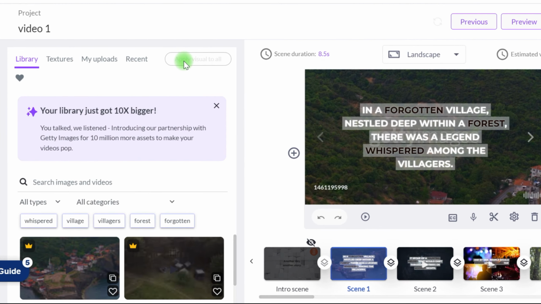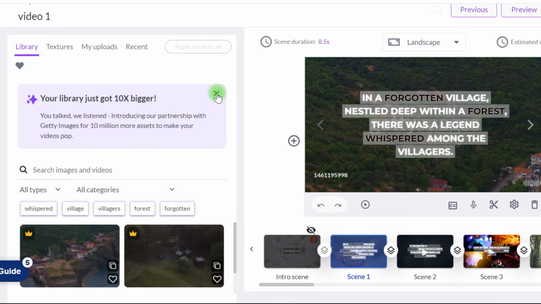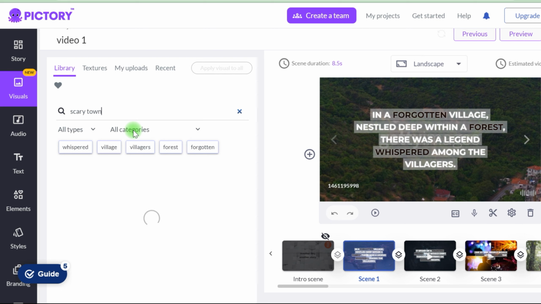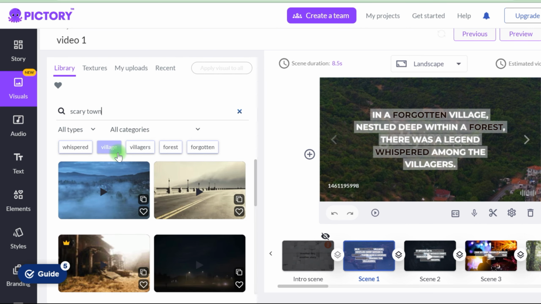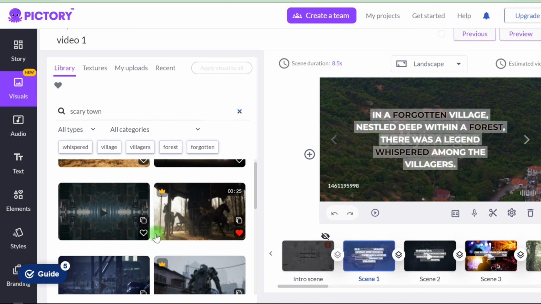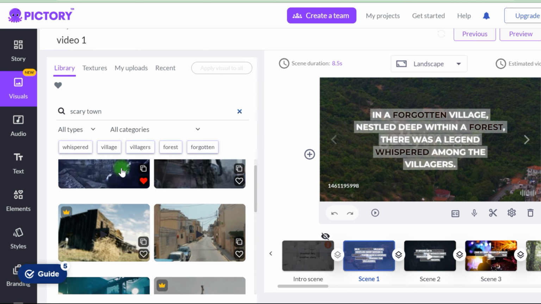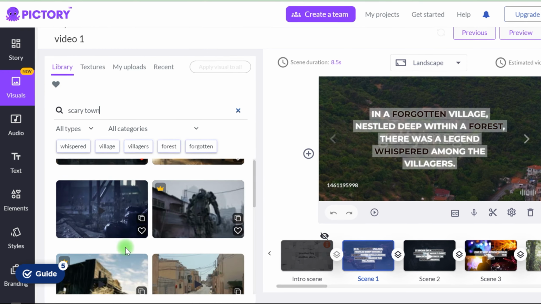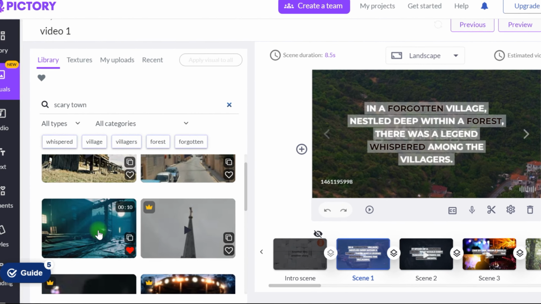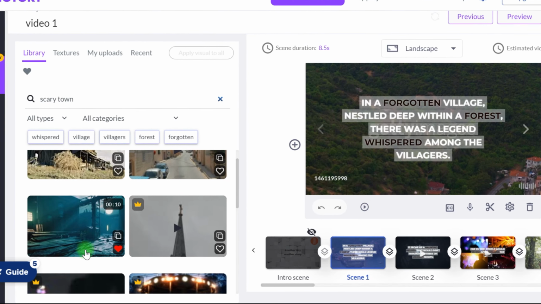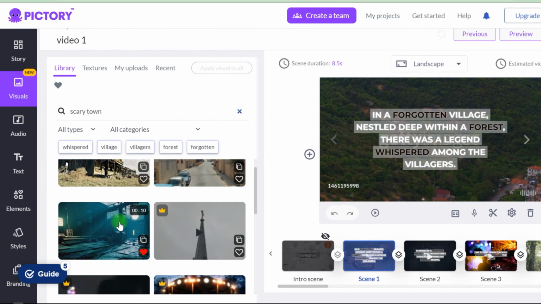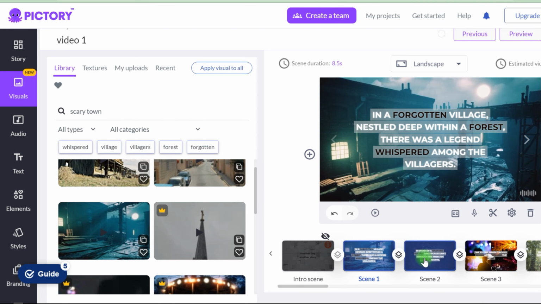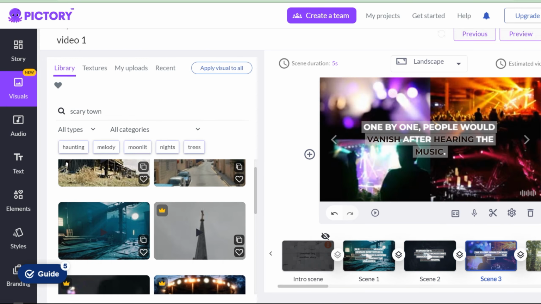You may now add various graphics. For example, if you don't like this shot, go here and put terrifying town, then click enter. It will also provide recommendations based on the highlighted words. So this photo appeals to me. Boom. And then you can go through every piece of film, and this looks incredible. It even has a doll that says cursed doll. This is unsettling. So you can go through all of these scenarios and tweak anything you want. When you request live action video, it may sometimes offer you an animation. So take a look at the wording and be a bit imaginative.